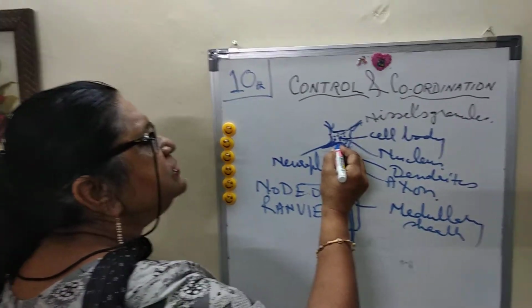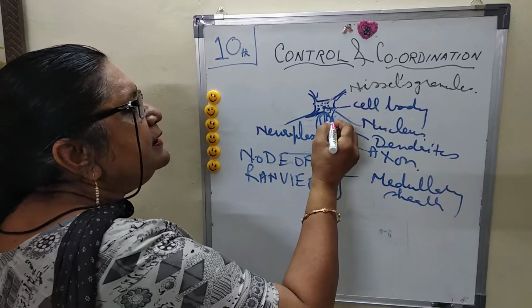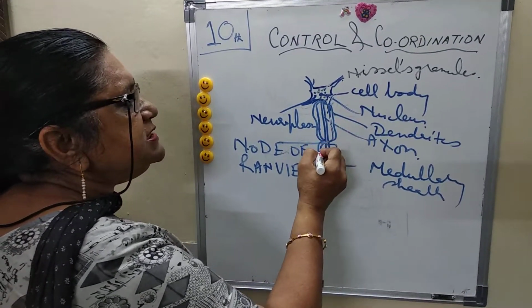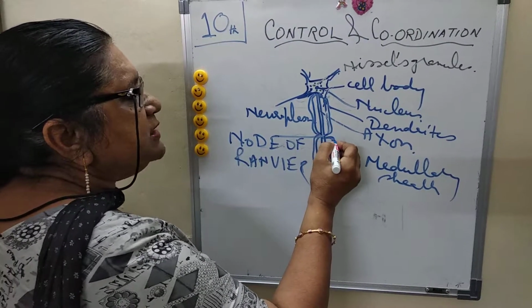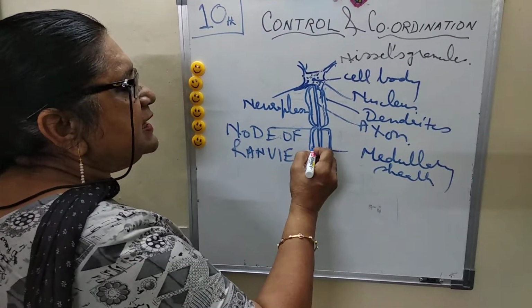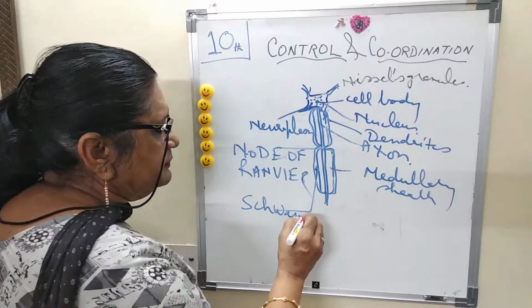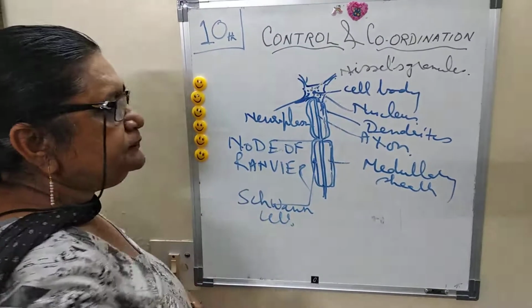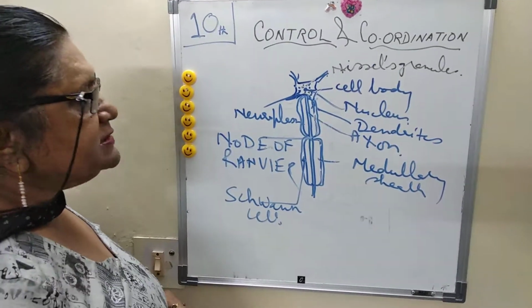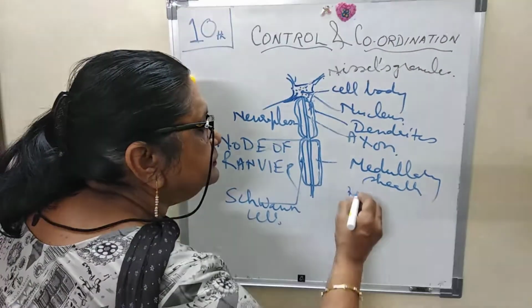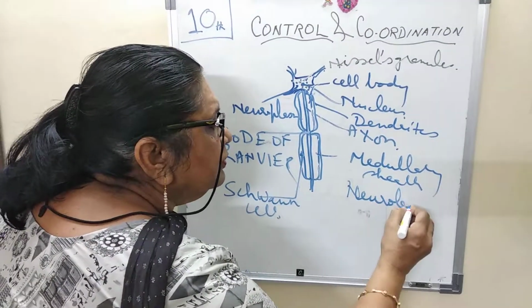The medullary sheath is formed by a special cell with a nucleus, called the Schwann cell, and the outer membrane is called the neurolemma.